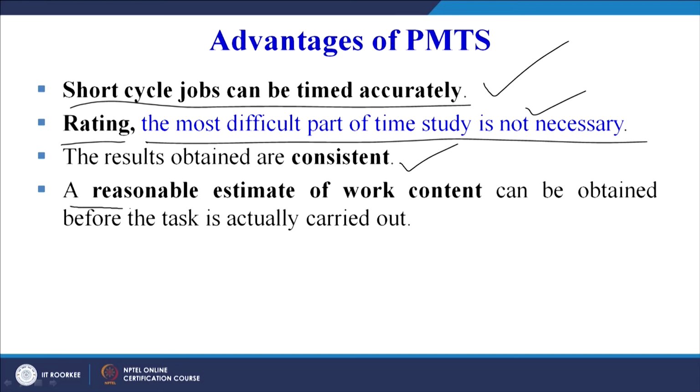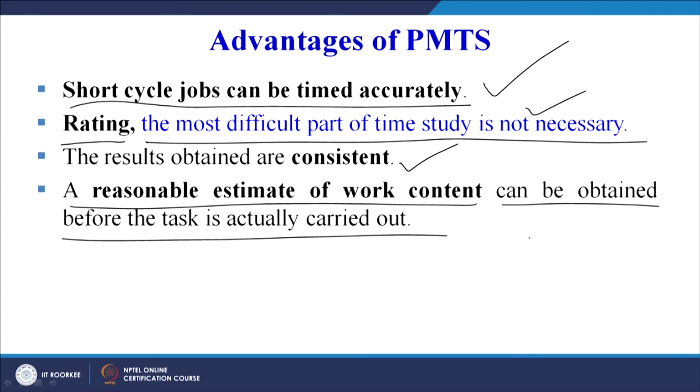A reasonable estimate of the work content can be obtained before the task is actually carried out. So here we can synthesize based on the already available information. What can we synthesize? The time data. Whereas in the case of stopwatch time study or work sampling, the work has to be in performance, or in action, because we have to record our data based on the action of the work.